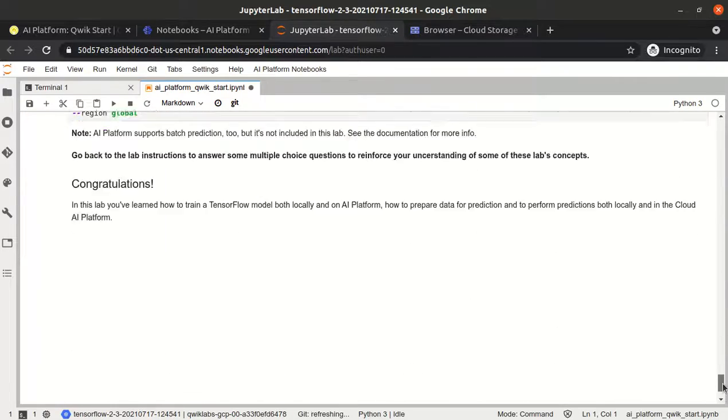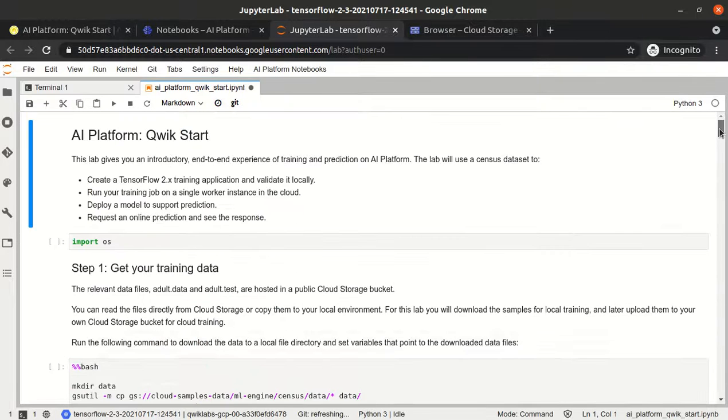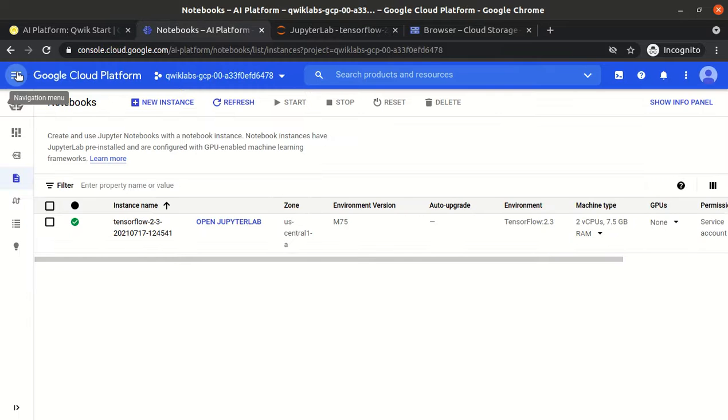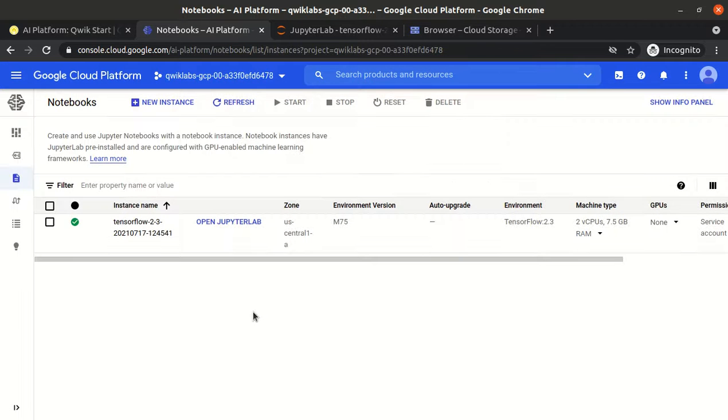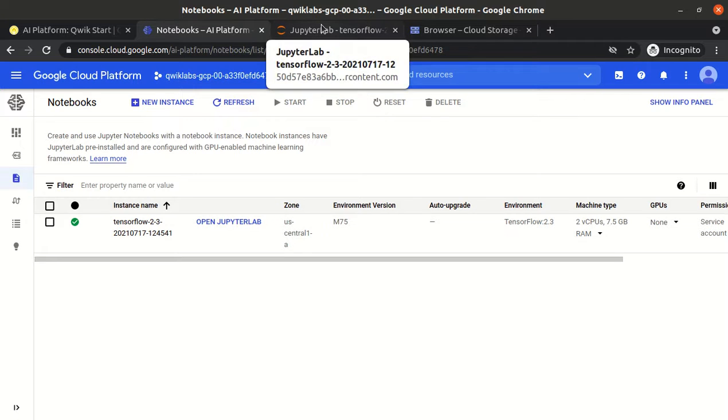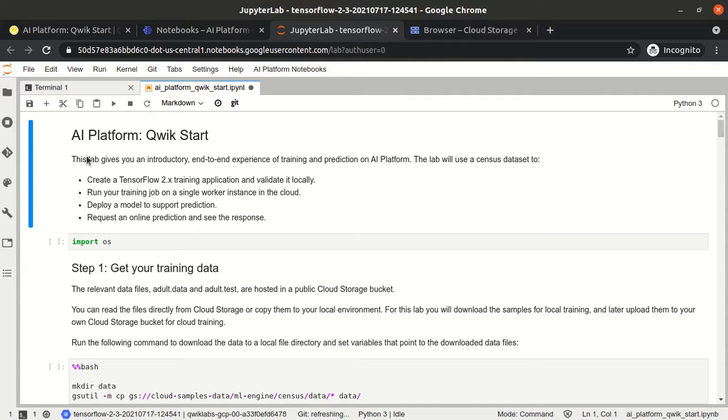Alright, so I told you already, this is a very basic lab. It will only show you, if on the Google Cloud platform you want to use the facility, you want to write your own models, how you will do that, where you will go. So we will go to the AI platform, we will spin up a notebook, and after spinning a notebook we have so many options. We will see which option we have to use, what machine type we have to use. Then we will click on open JupyterLab, a notebook will open, and then we will create a new notebook and we can write our code and run that code. So this is the basic thing.